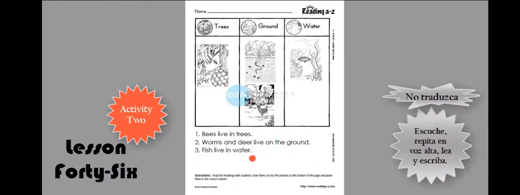Here are the sentences. Sentence number 1 reads, bees live in trees. Sentence number 2 reads, worms and deer live on the ground. And sentence number 3 reads, fish live in water.